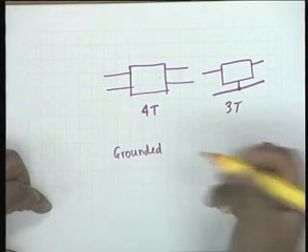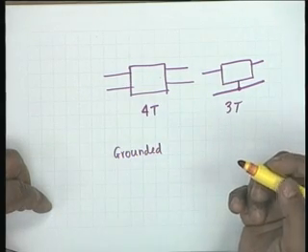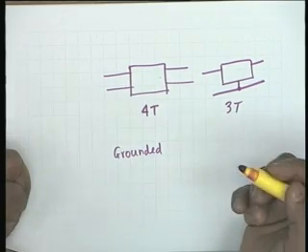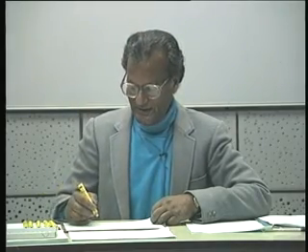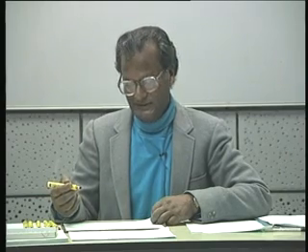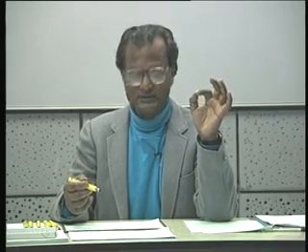A grounded network, unlike grounded aeroplanes, has nothing to do with that kind of a ground. It is simply setting a reference as 0. If a 2-port network has at least one terminal grounded, it is called an unbalanced network. Unbalanced because one of the terminals has been fixed at 0 potential, so the other terminals are unbalanced with respect to this.